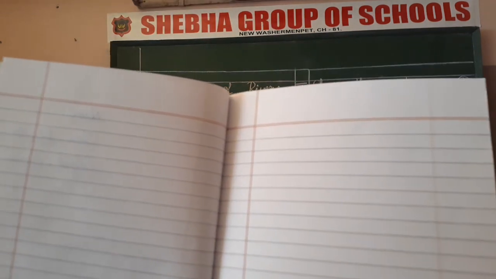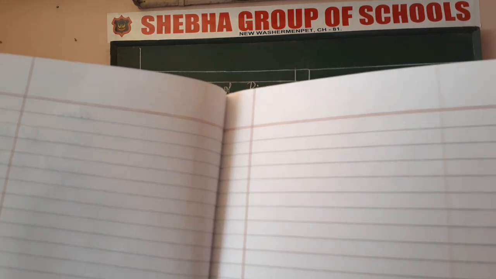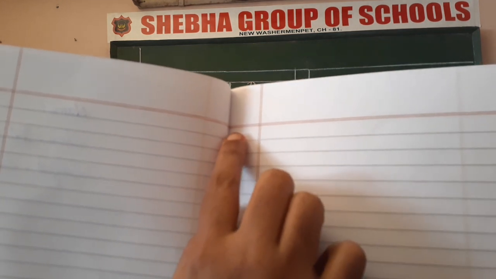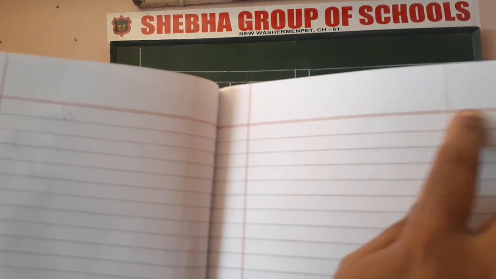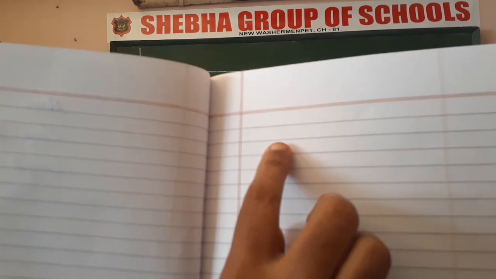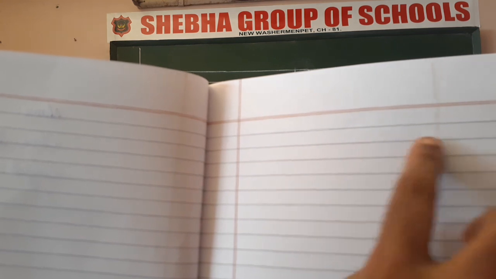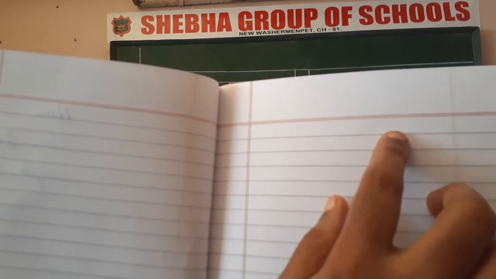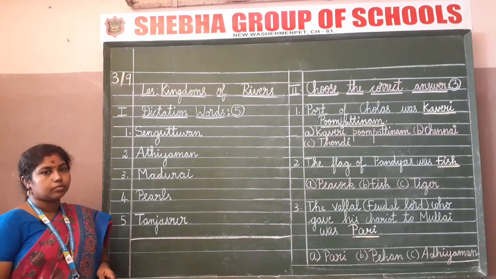Take the second page. In this page, with your scale and pencil, you have to draw 2 lines. First line should be drawn on the red margin. Leave the second line. Take the third line and draw the second line. So you will get a space to write your lesson name.